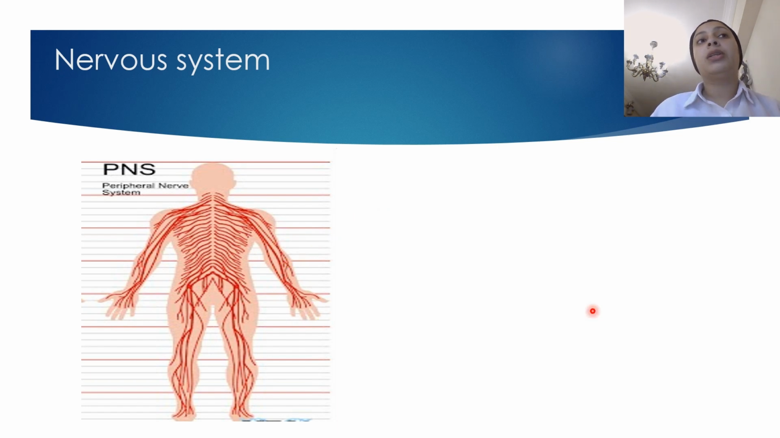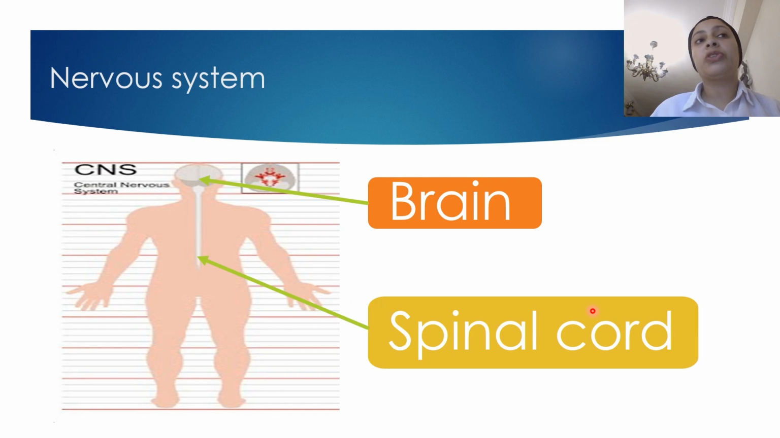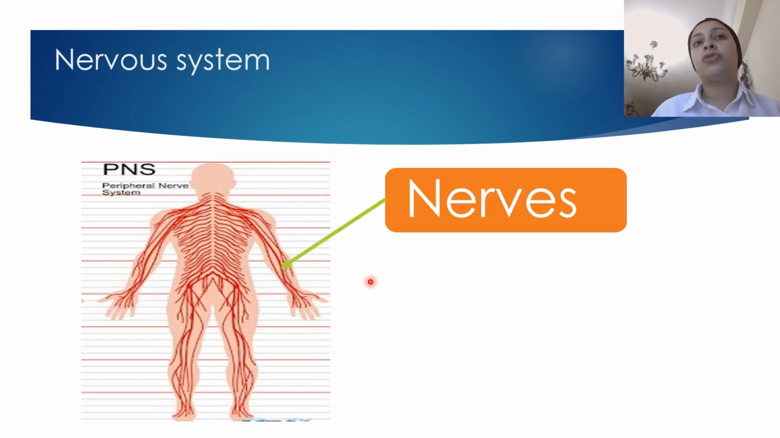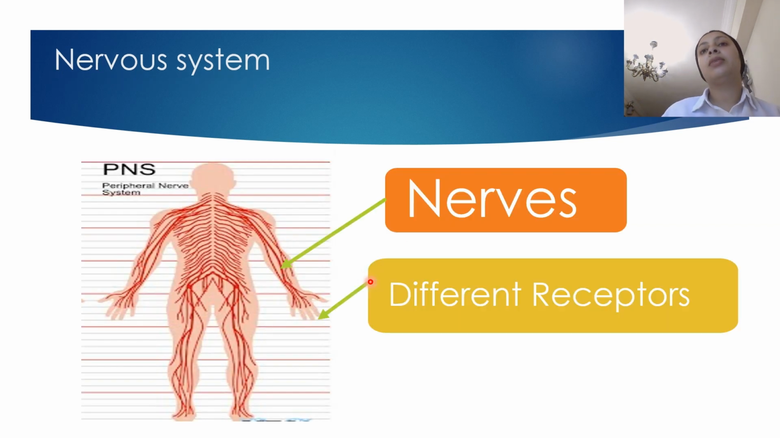Again, our nervous system consists of two parts. The central nervous system consists of the brain and spinal cord. The peripheral nervous system consists of what? Nerves and different receptors spread along our body.